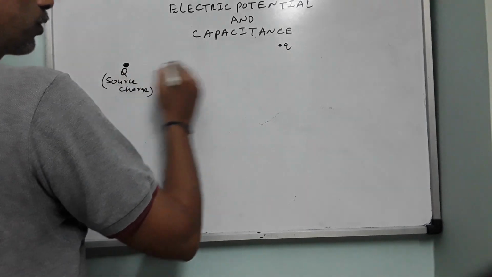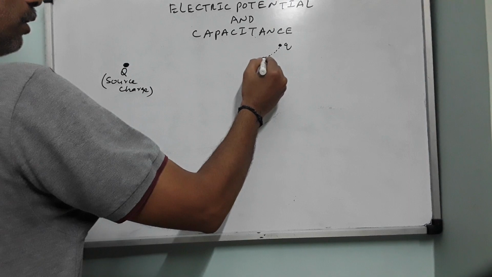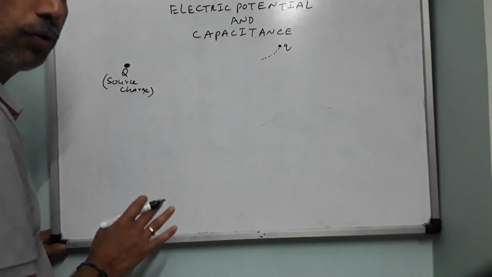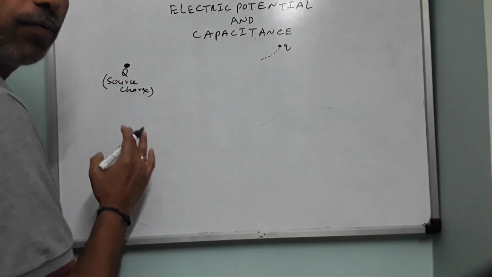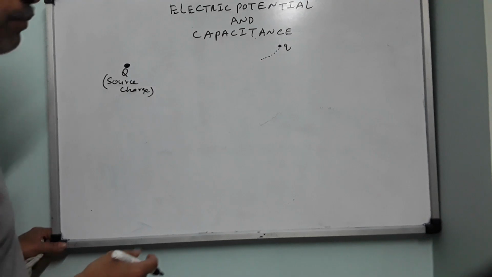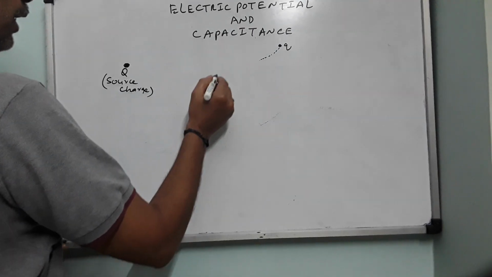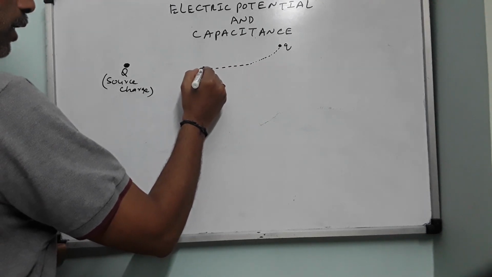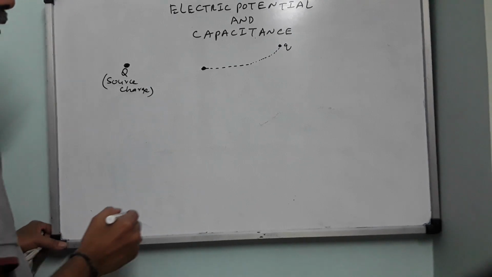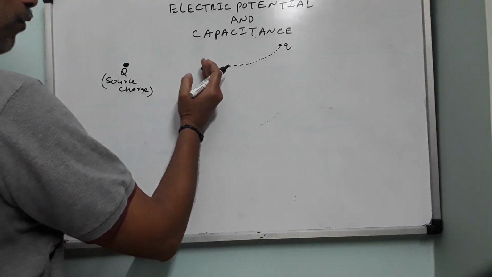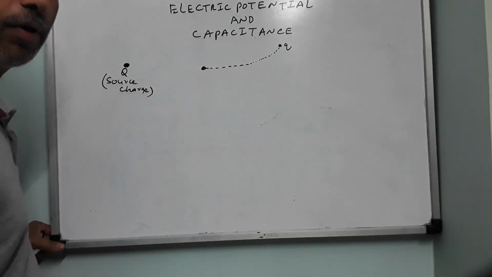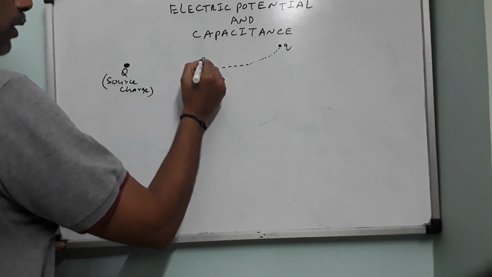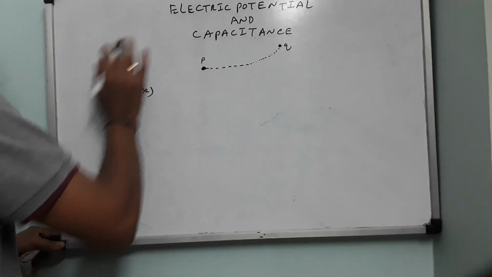To move it towards this plus Q, until it enters into the electric field of this source charge, there is no need to do work. It starts moving with uniform velocity if you give it a small momentum. Now, let us say it is entering into the electric field of this one at this point. That means we imagine that from this point onwards the electric field vanishes; here itself there is electric field. So this point P is now in the electric field of source charge plus Q.